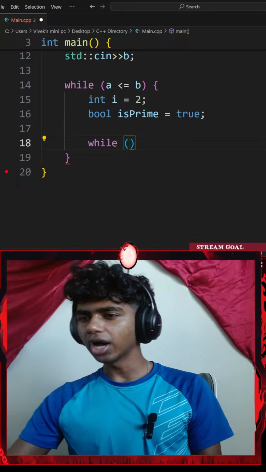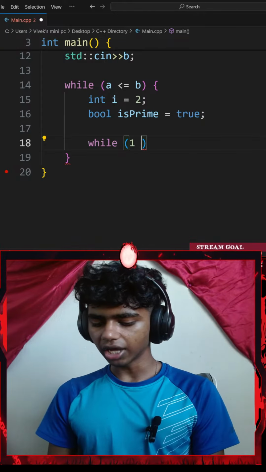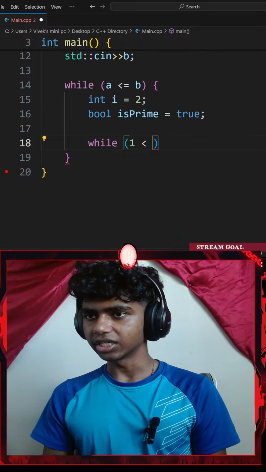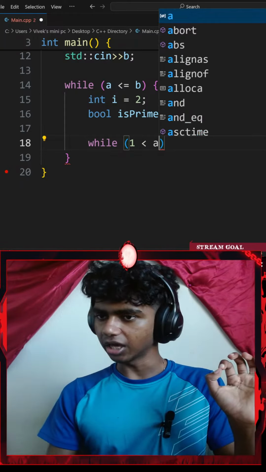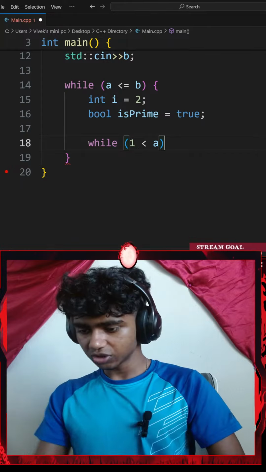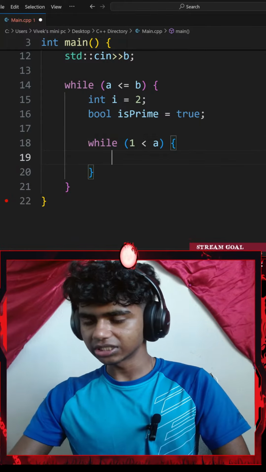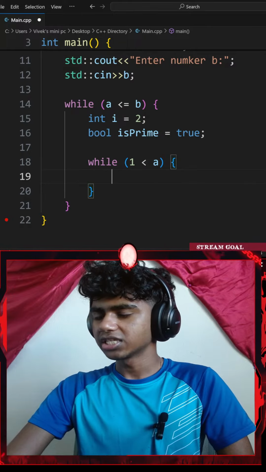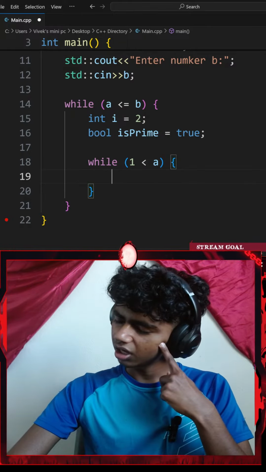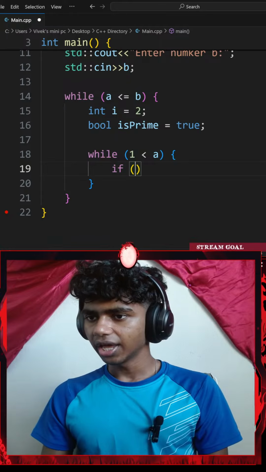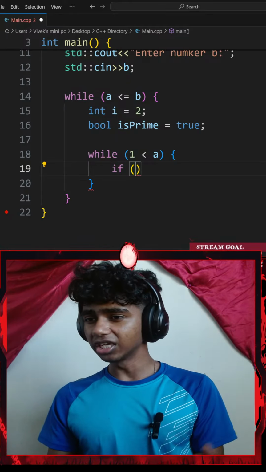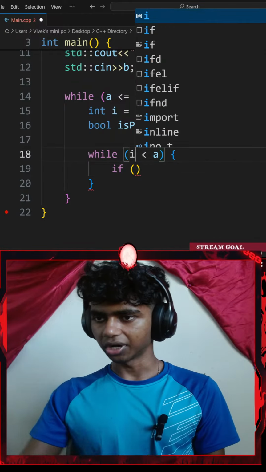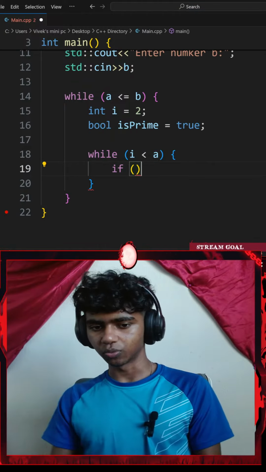So while my I is less than or equal to my candidate, my candidate is my number A. Excuse me guys, I'll go with a pair of curly braces and then add something. While I is less than or equal to A, I'll go with an if statement. If a pair of parentheses, let me add a condition. This is going to be I, not 1. I keep misplacing I's with 1s.